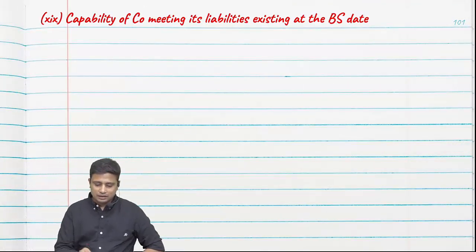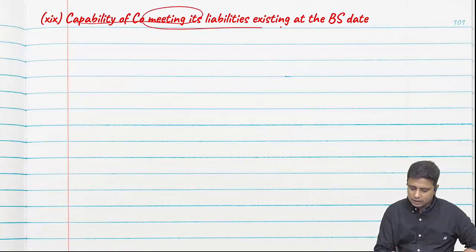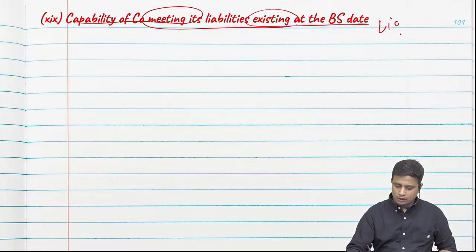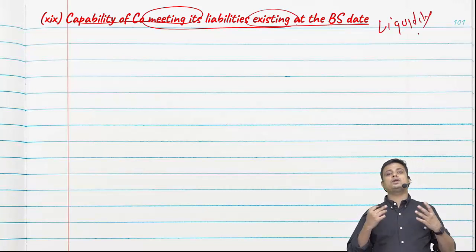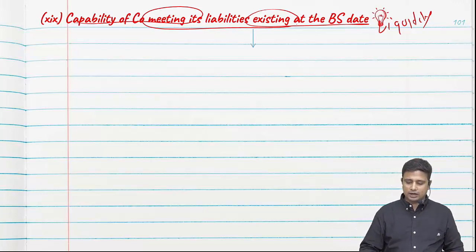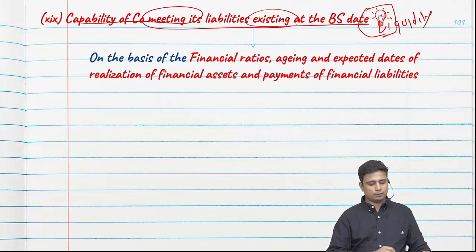Clause 19, capability of company meeting its liability existing at the balance sheet date. Here we are talking about liquidity. What are we talking about? Liquidity. Whether we will be able to meet the obligation as of the balance sheet date. So this is again a new point as per CARO 2020.